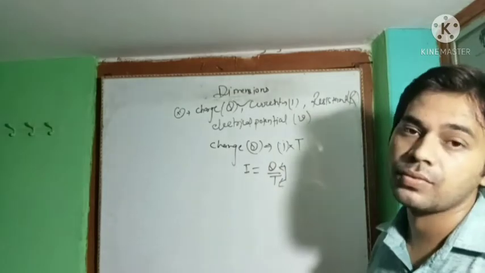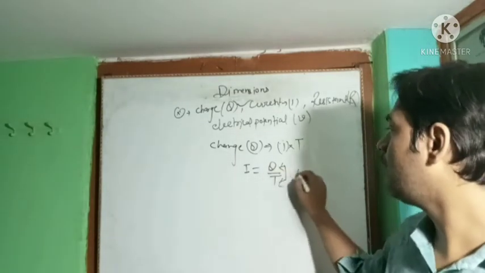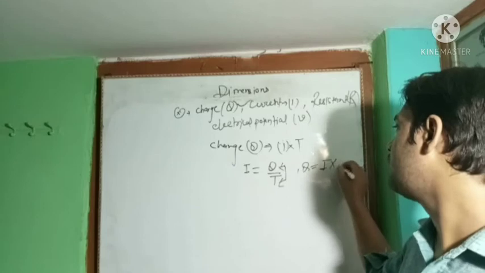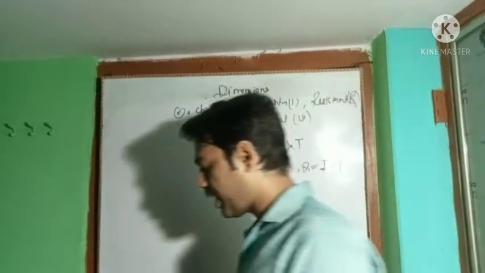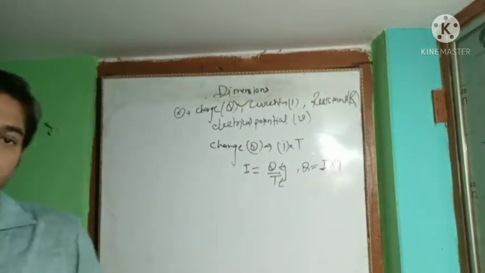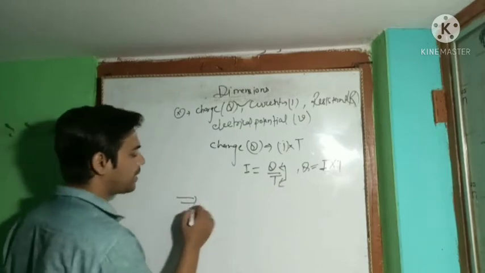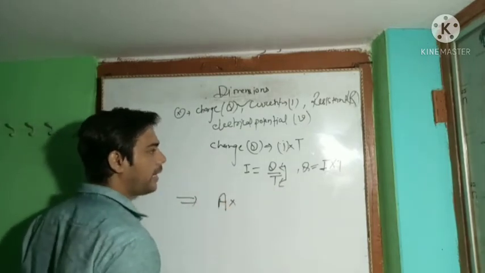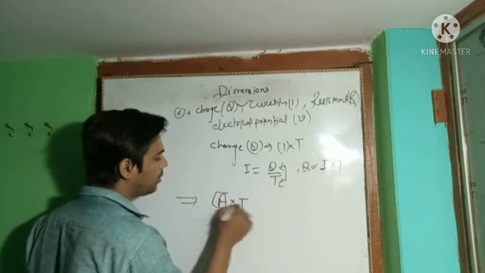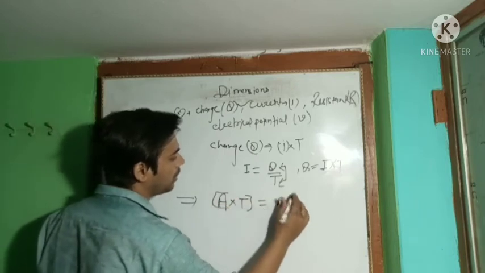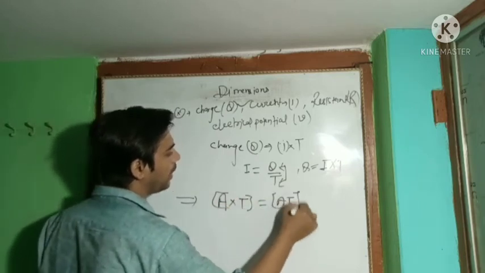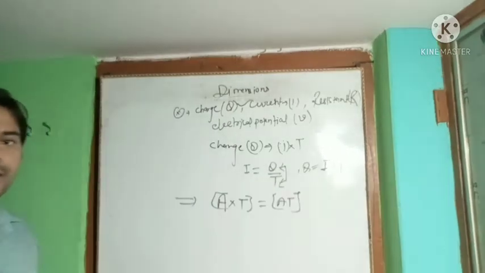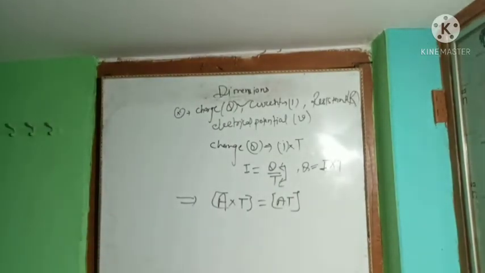Then Q will be I cross T. Writing the dimensions of I and T, I has the SI unit ampere, A, and time is T, so we get A cross T, AT. This is the dimension of the charge. Clear? Very good.